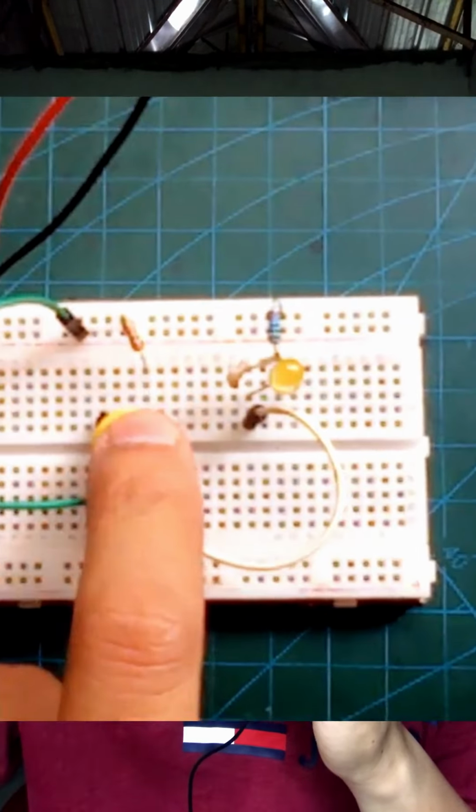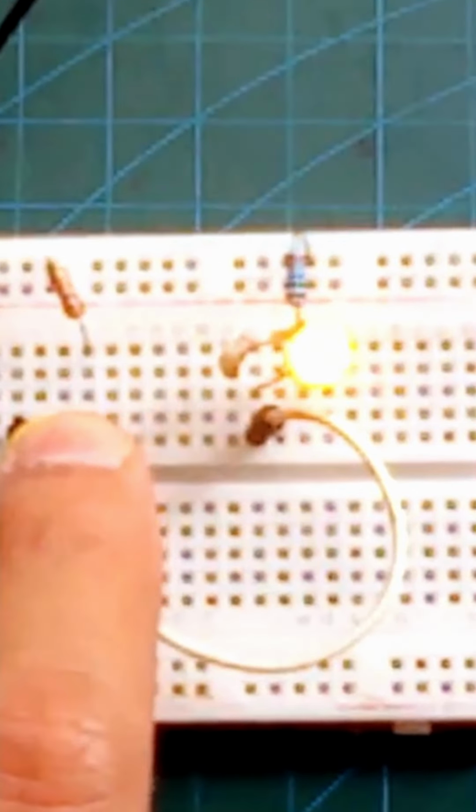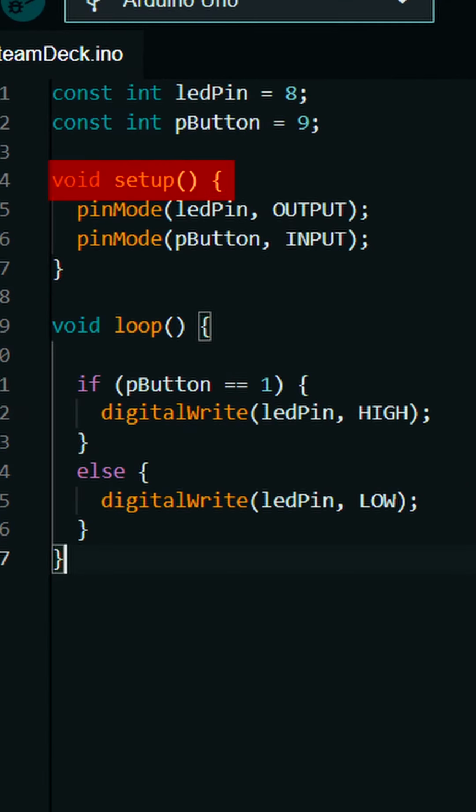Do you want to watch LEDs come to life with a single push button? Let me show you how. This is Mechatronics, your mechatronics engineer, and in this video, I'm going to show you two objectives. First, to light up an LED using a push button. Second, to use an Arduino code to control LED lighting.